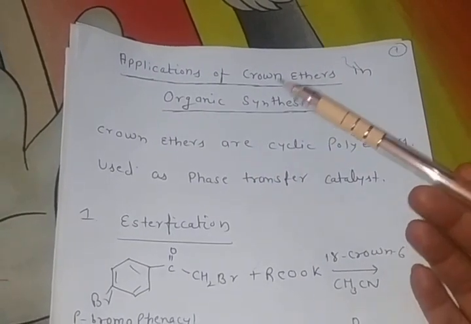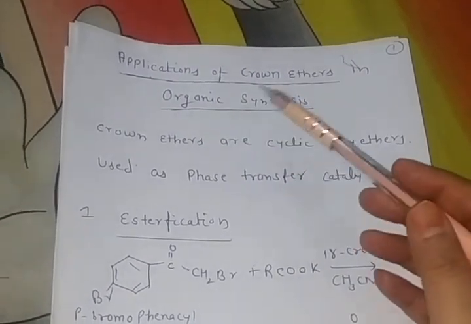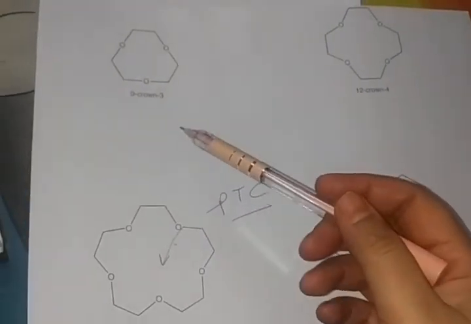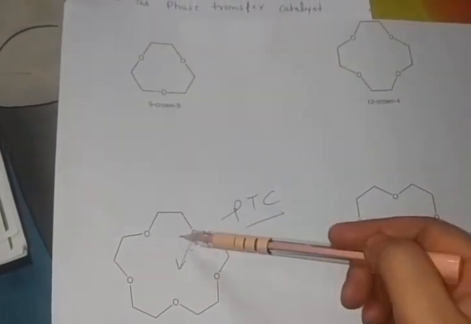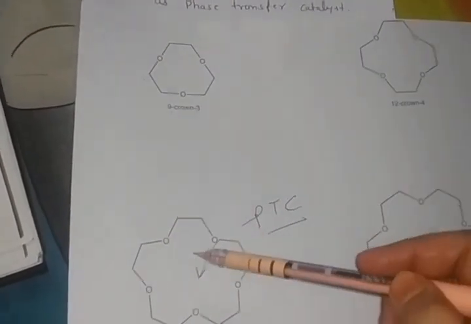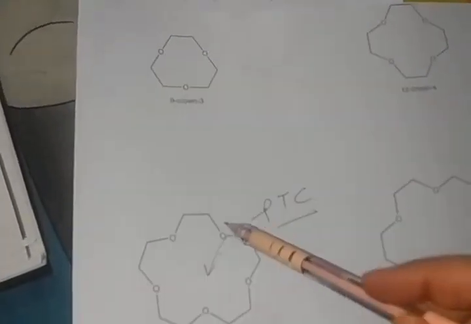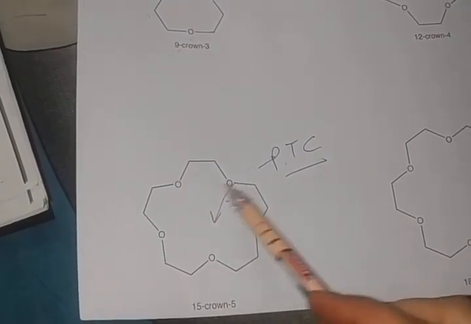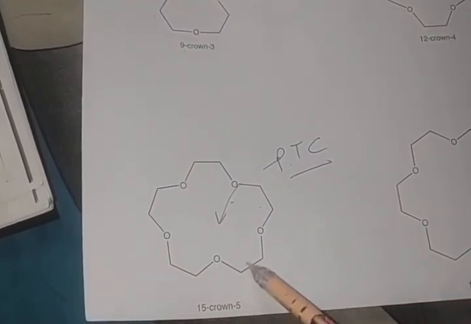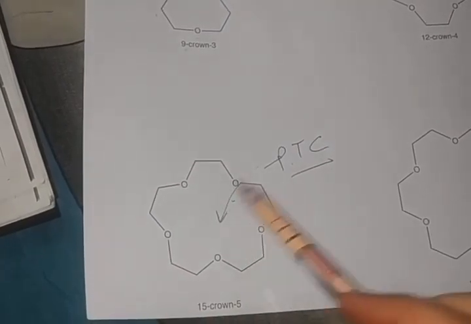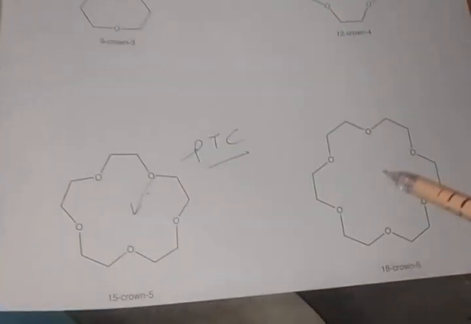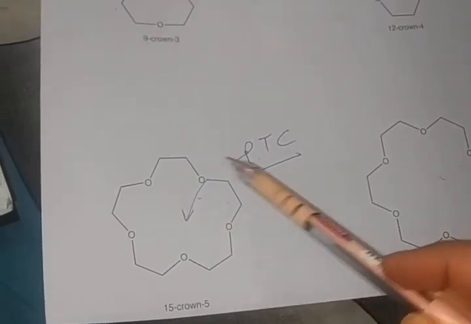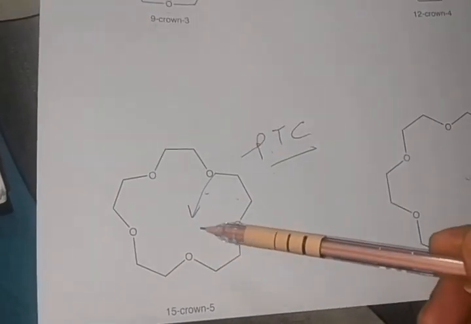So students, first tell me what are crown ethers. See students, crown ethers are cyclic polyethers used as phase transfer catalysts. Here are oxygen atoms which are separated by carbon atoms. Students, this type of structure resembles a crown. So that's why it is called crown ether.